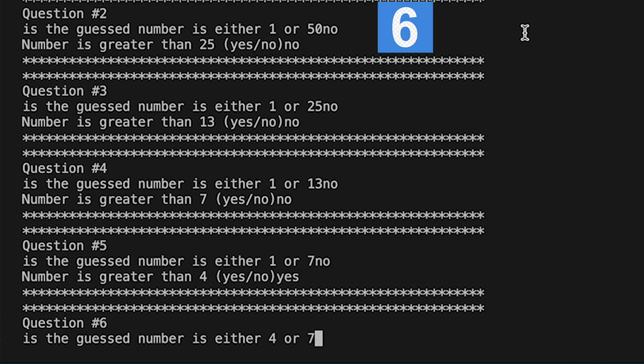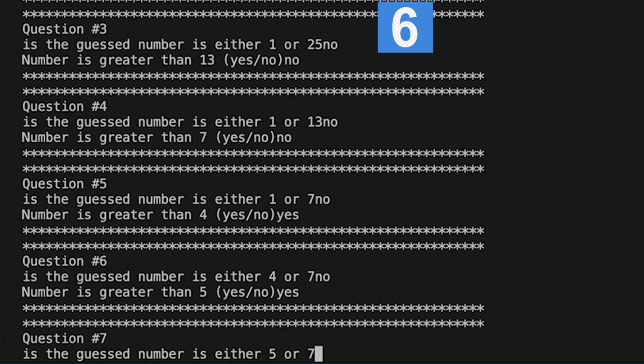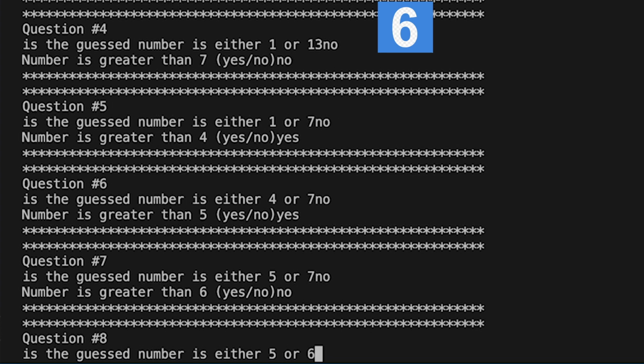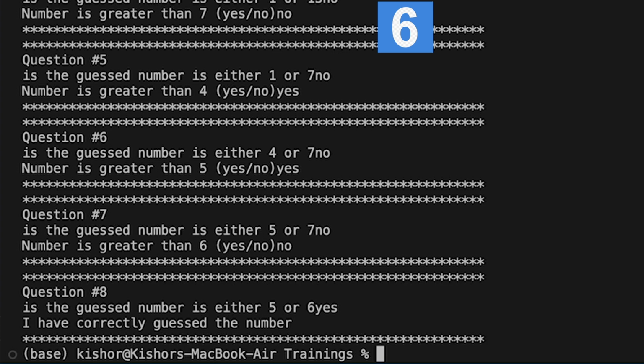So is the guess number 4 or 7? No. Greater than 5? Yes. Is the guess number either 5 or 7? No. Greater than 6? Number is 6. Greater than 6? No. Is the guess number either 5 or 6? Correct. It's 6. I have correctly guessed the number.